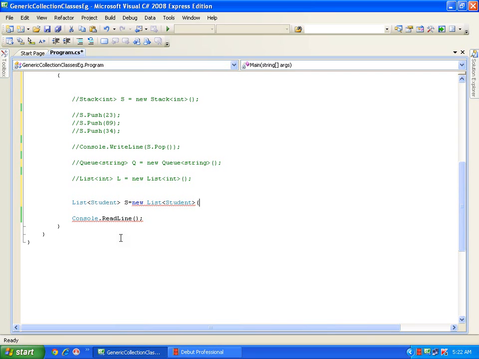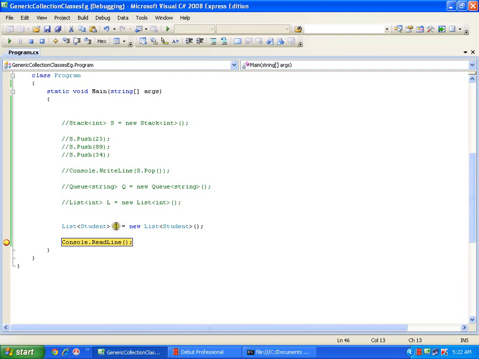If I want, I can define the size as well, the capacity, the initial size. Let's say the initial size is 5, or anything I can define. If I do not define it, it will take the default size. Now let us see what the default size of the list is. I'll just put a breakpoint over here and run this. If I take my mouse pointer over it, it will show me the size. Count is 0, anyway, there are no records, but let us check the capacity. Default capacity is 4. That means the default size is 4.